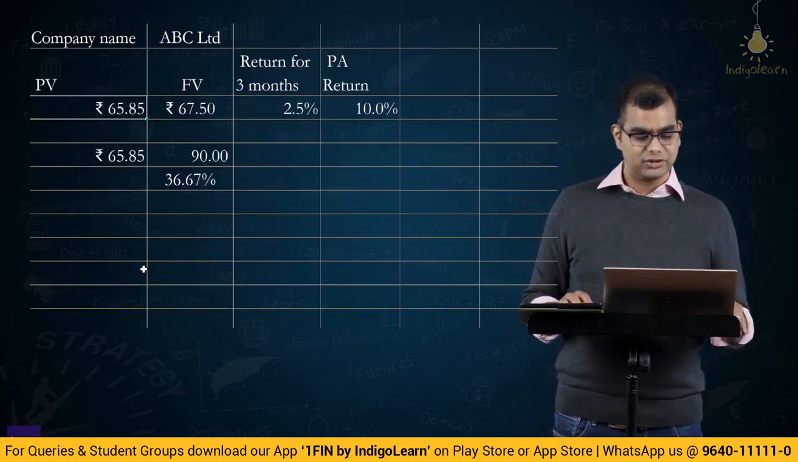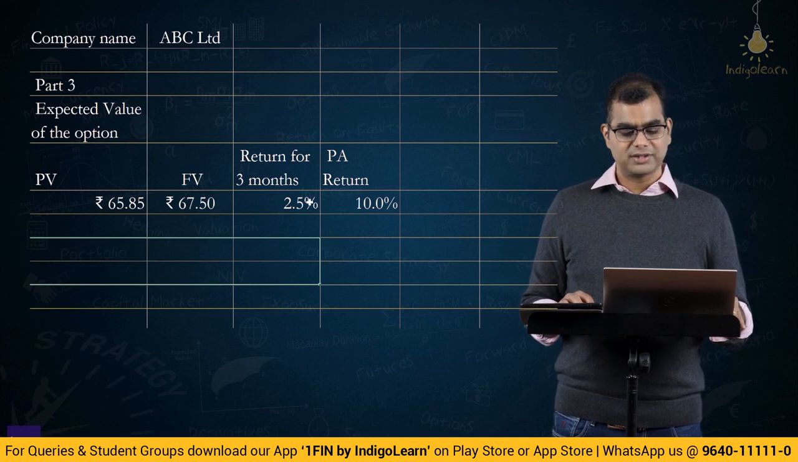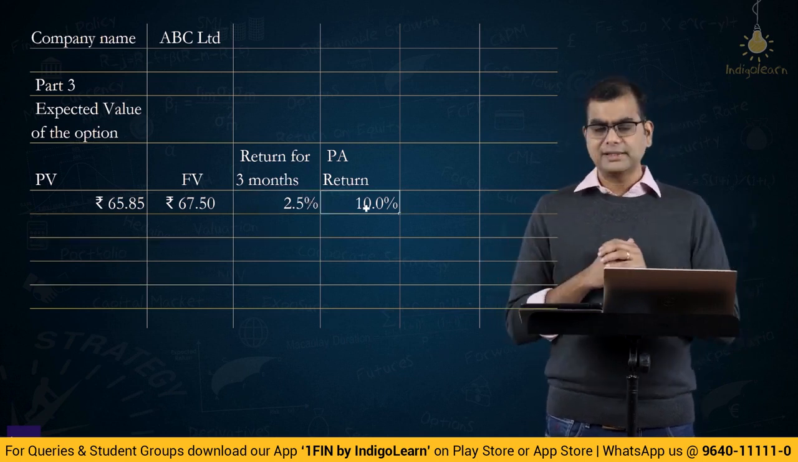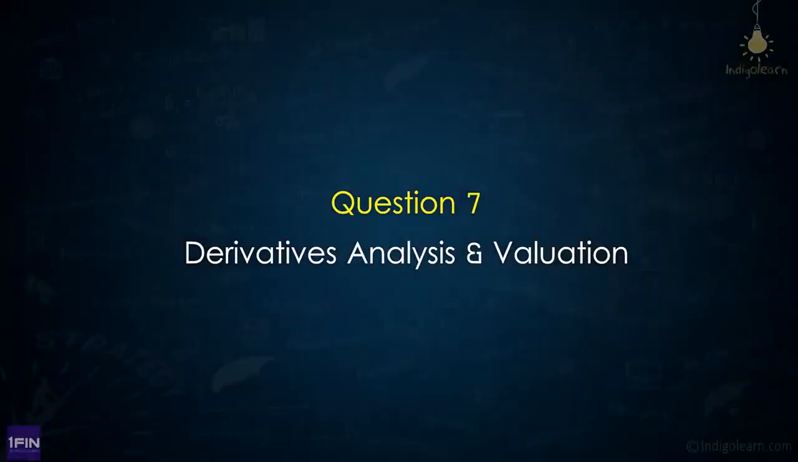I think this is the correct solution. You actually should not do anything like this. You should say return over 3 months is 2.5%, per annum return is 10%. That is the correct answer if you ask me, right? So that is where we ended. Now let us move to the next one.